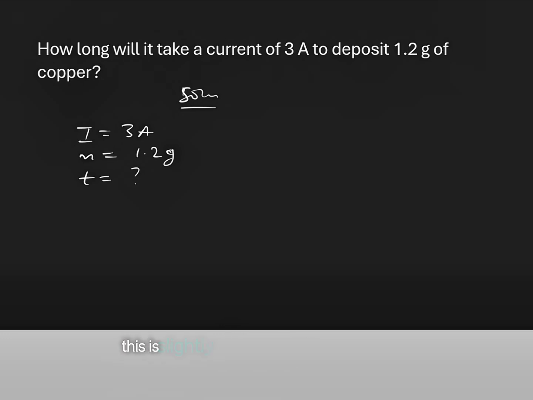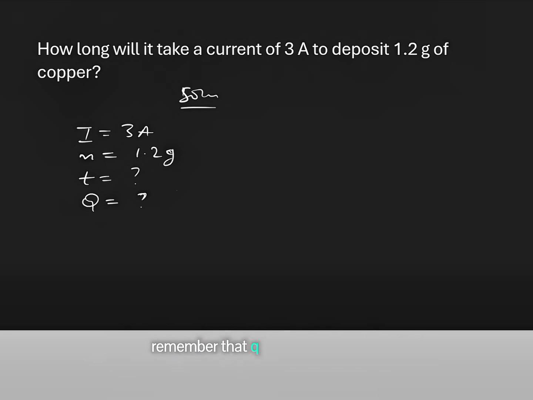So you can see this is slightly different from the first question that was solved, where we were required to calculate the mass deposited. In this case now, we are required to calculate how long the current was passed through the electrolyte, which means that we don't have a value for our Q.